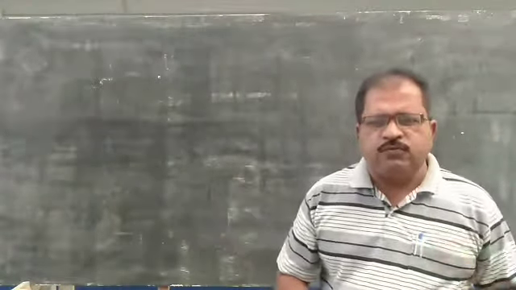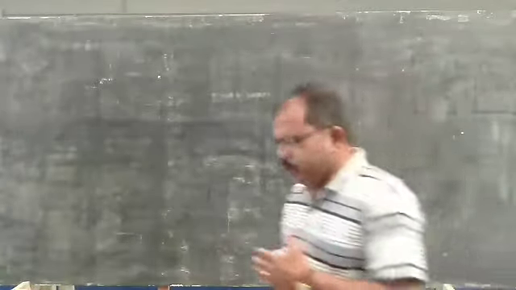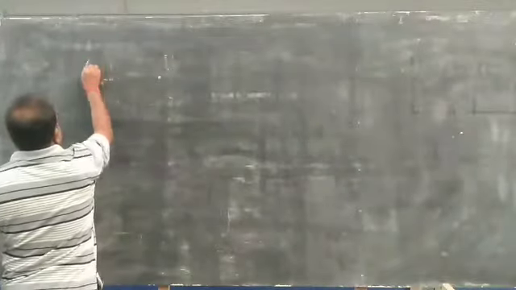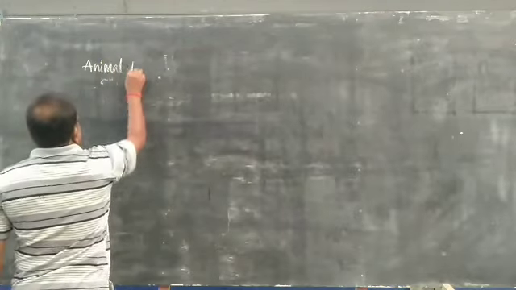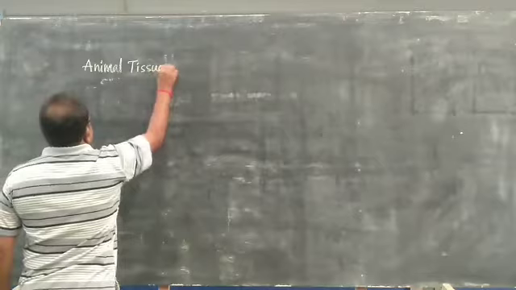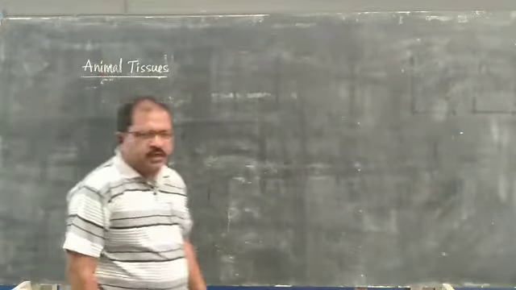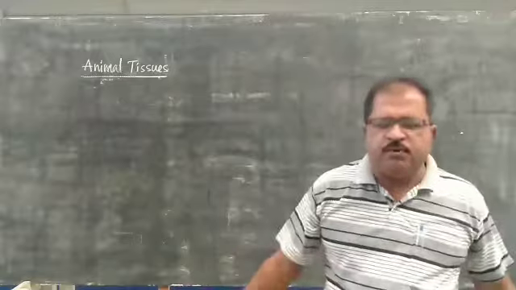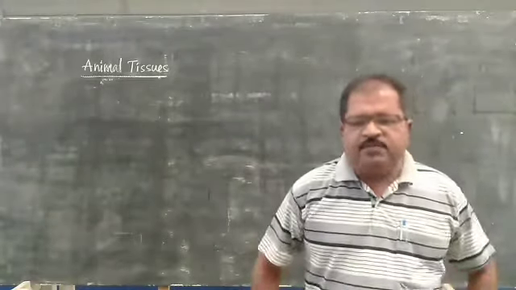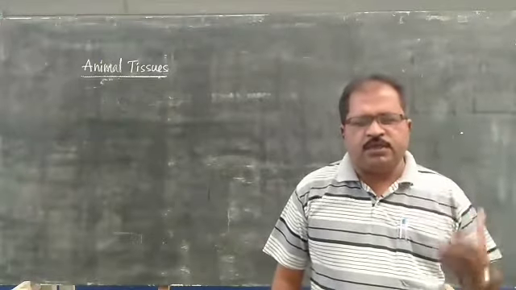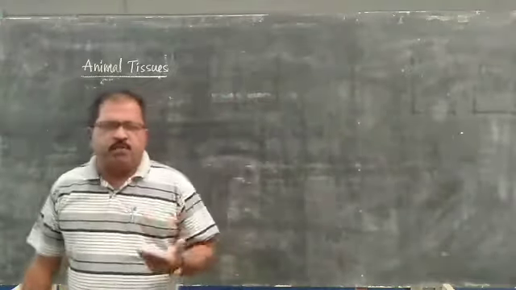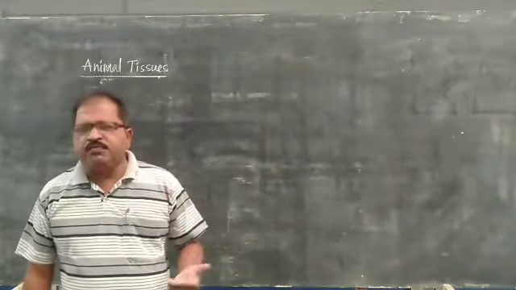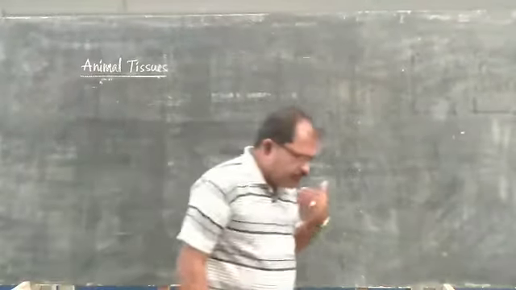Okay, and now today in this video I am going to teach you about the animal tissues, the tissues that are present in the animal body, including human beings, because human beings are also social animals. First of all, a group of cells which perform a similar function and originate from the same place are called tissues.